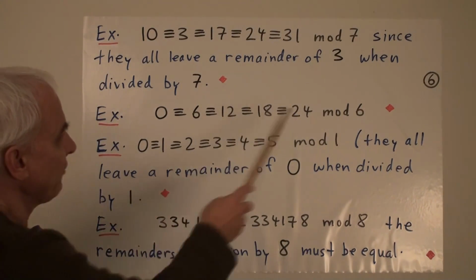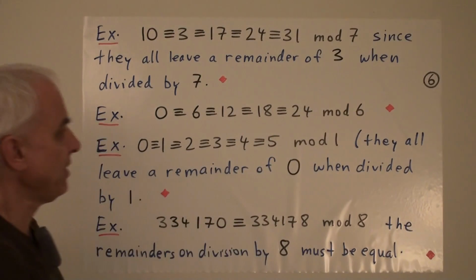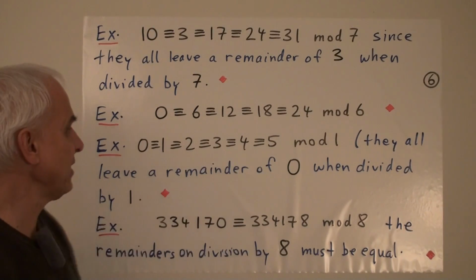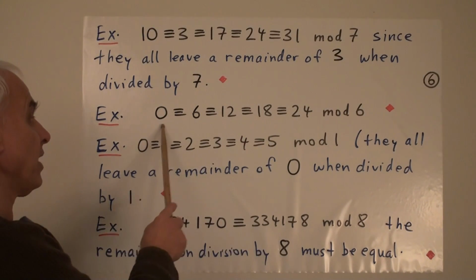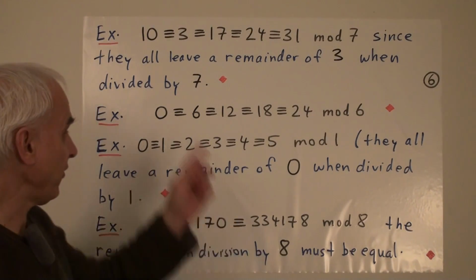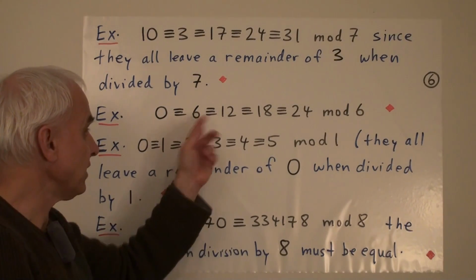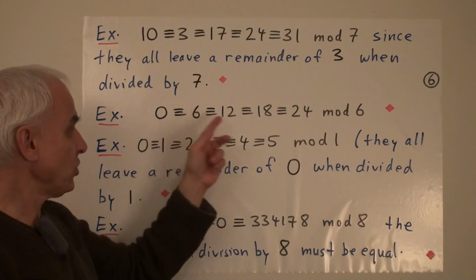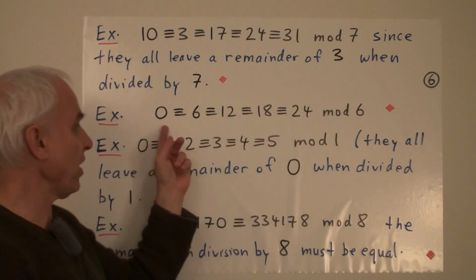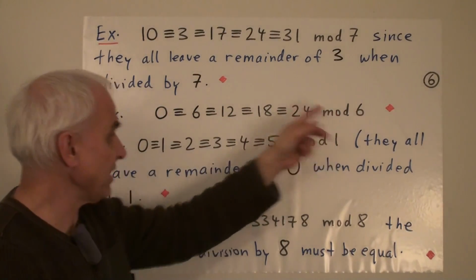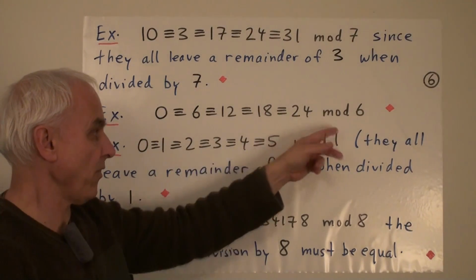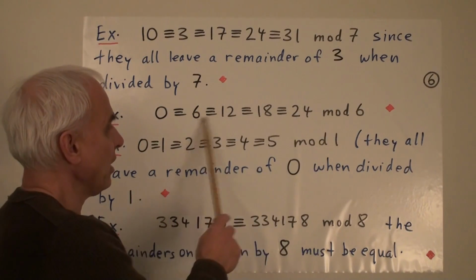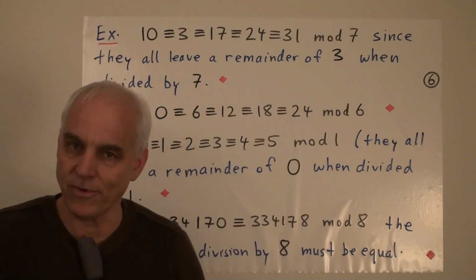Here's another example. It doesn't have to be a prime, so mod 6. If we're working mod 6, we're interested in the remainders that you get when you divide by 6. In that case, 0 is congruent to 6, because 6 is divisible by 6. The remainder is 0. 12, if you divide that by 6, you also get a remainder of 0. 18, when you divide by 6, you get a remainder of 0. 24 also. So the things that are congruent to 0 mod 6 look like they're just the multiples of 6.